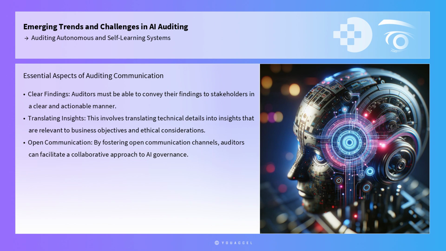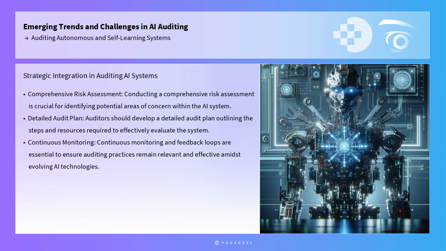The integration of these tools and frameworks into the auditing process requires a strategic approach. Auditors should begin by conducting a comprehensive risk assessment, identifying potential areas of concern within the AI system. This assessment serves as the foundation for determining the appropriate tools and methodologies to employ. Subsequently, auditors should develop a detailed audit plan outlining the steps and resources required to effectively evaluate the system. Throughout this process, continuous monitoring and feedback loops are essential to ensure that the auditing practices remain relevant and effective in the face of evolving AI technologies.